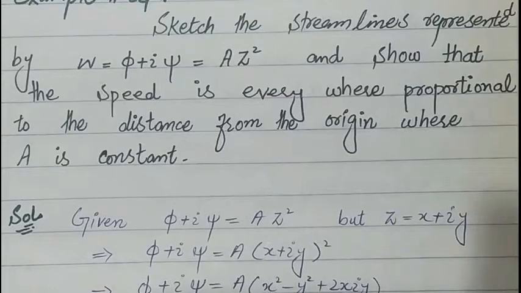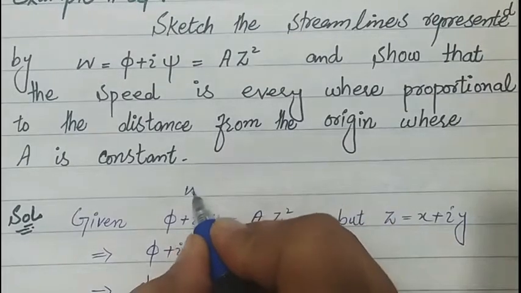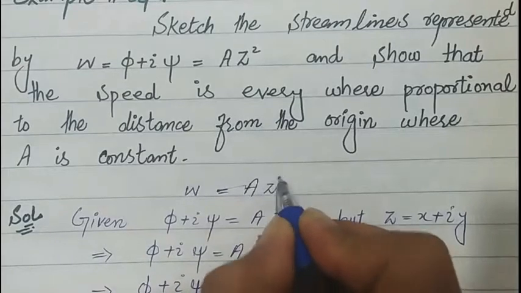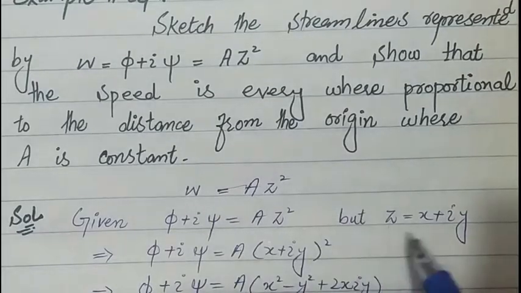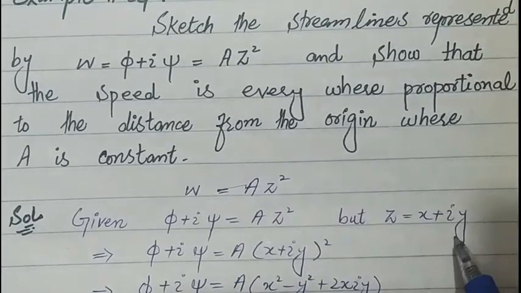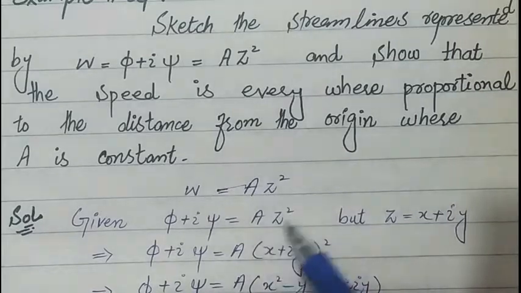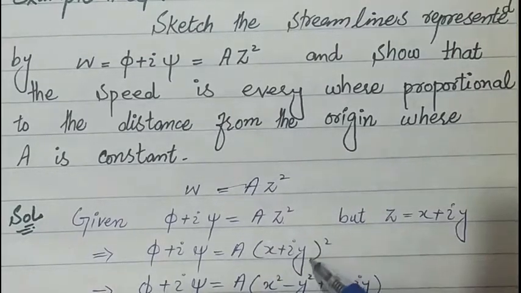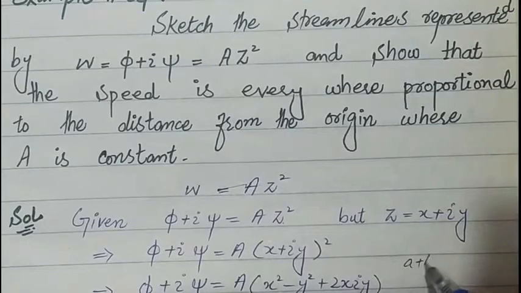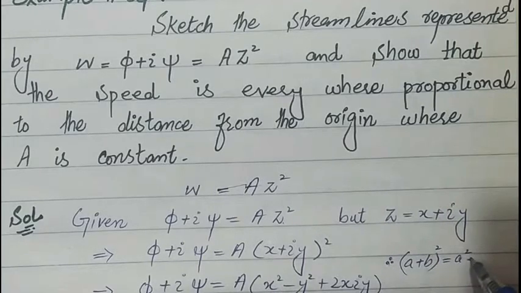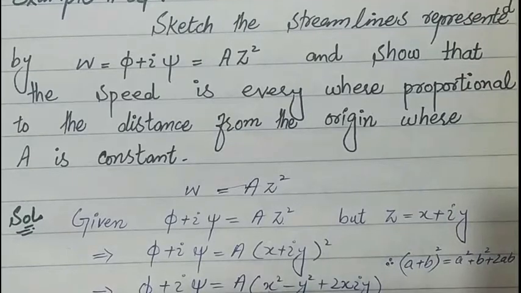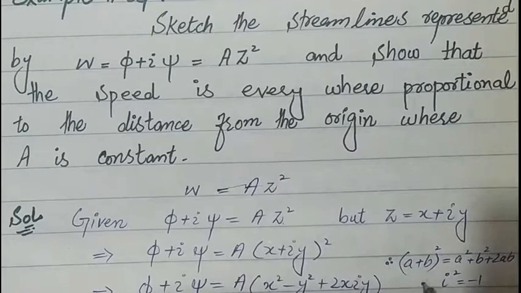This is the analytical function that is given, that is w = a z². As we know, w = φ + iψ and z = x + iy, a complex number. So we put these values here, evaluating the square by using the formula of (a + b)², as (a + b)² is equal to a² + b² + 2ab. So here we will get a²... b² + 2ab, because i² is equal to -1.